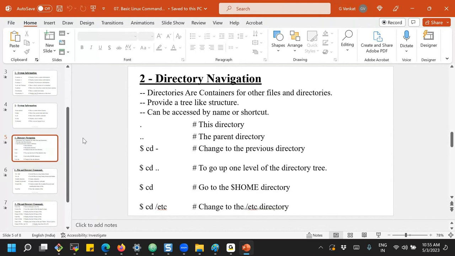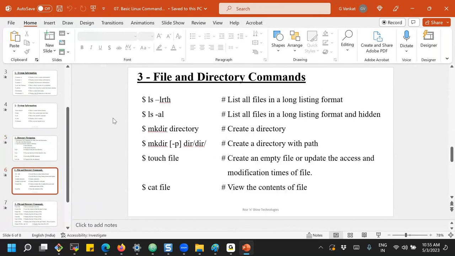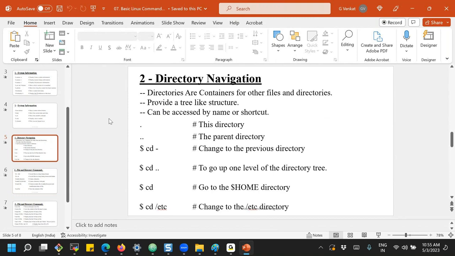Next is the ls command, which has so many options. I'm not going to tell all the options in class. You need to refer to the videos. Linux is where you need to spend some more time, but AWS and DevOps will come back more. Whenever you are learning Linux, focus on referring to the videos and practicing.